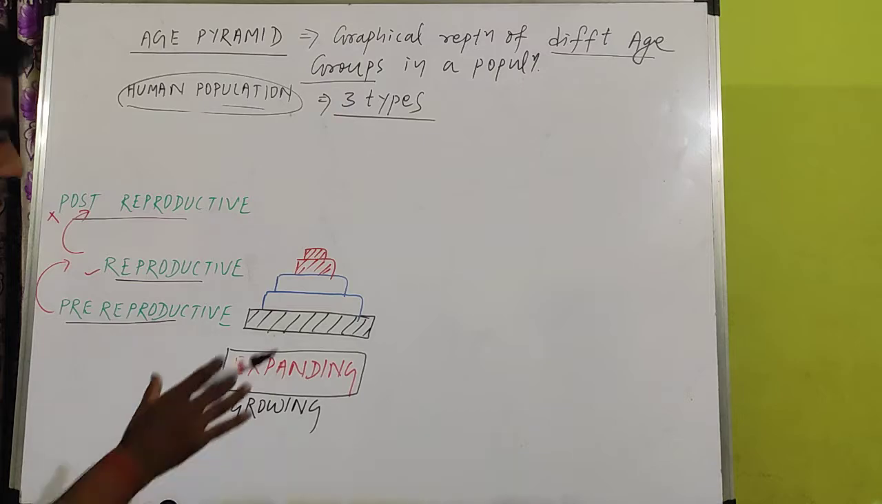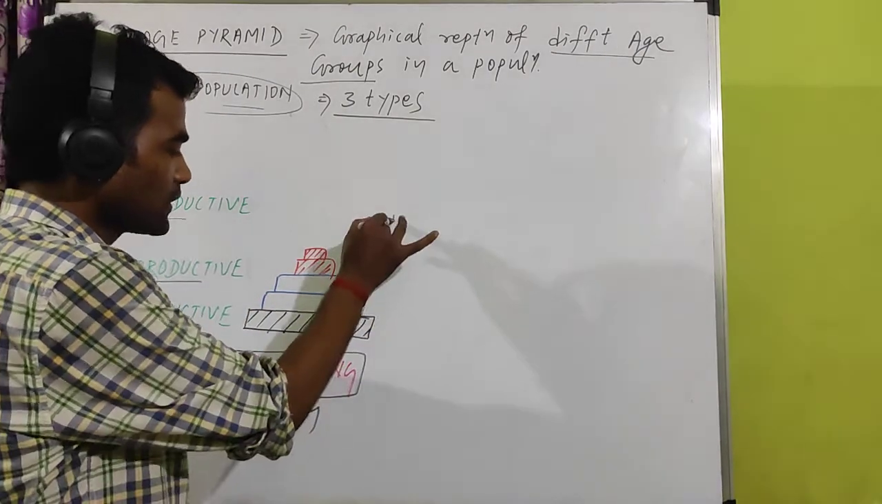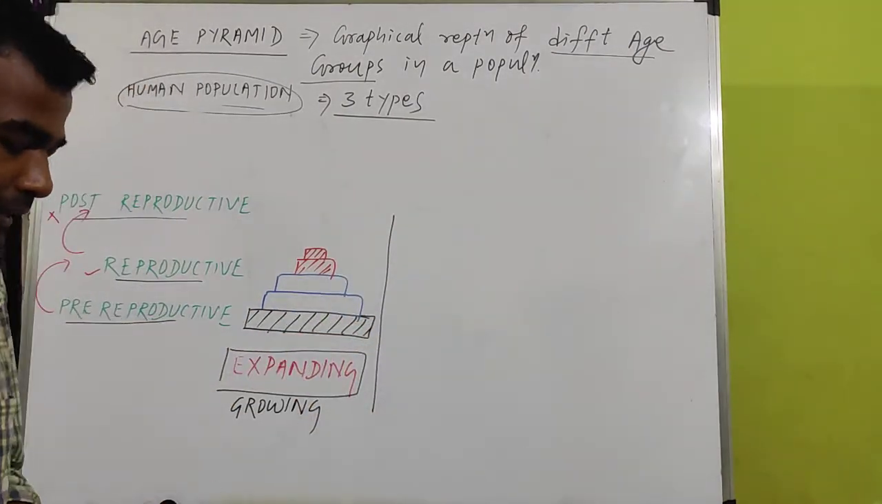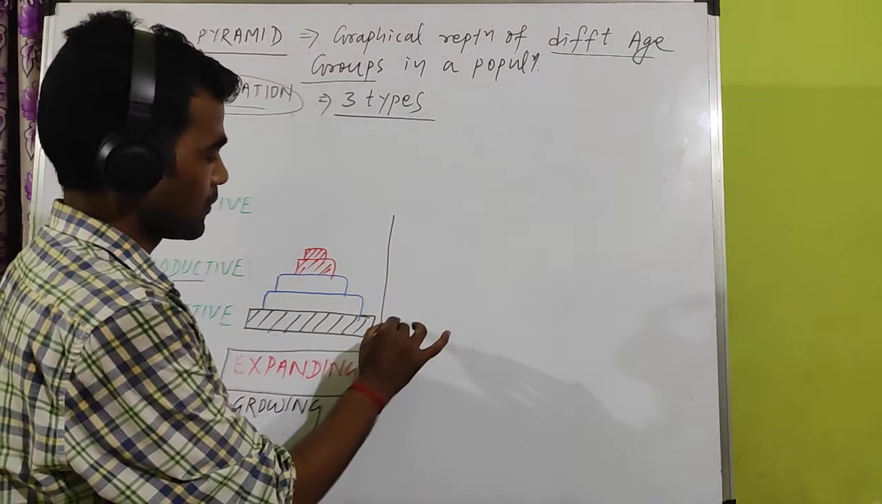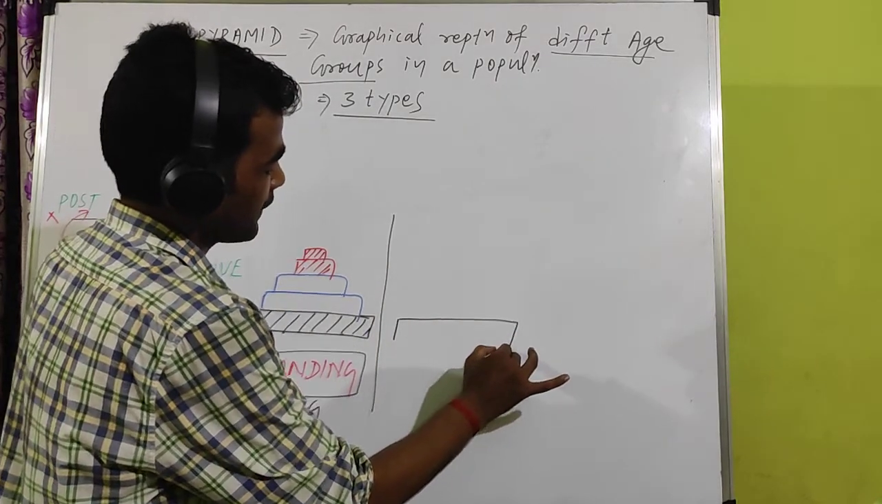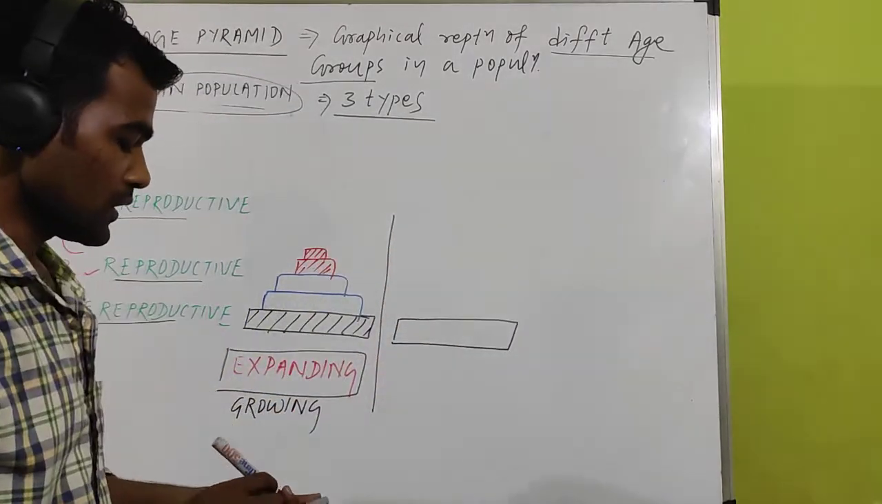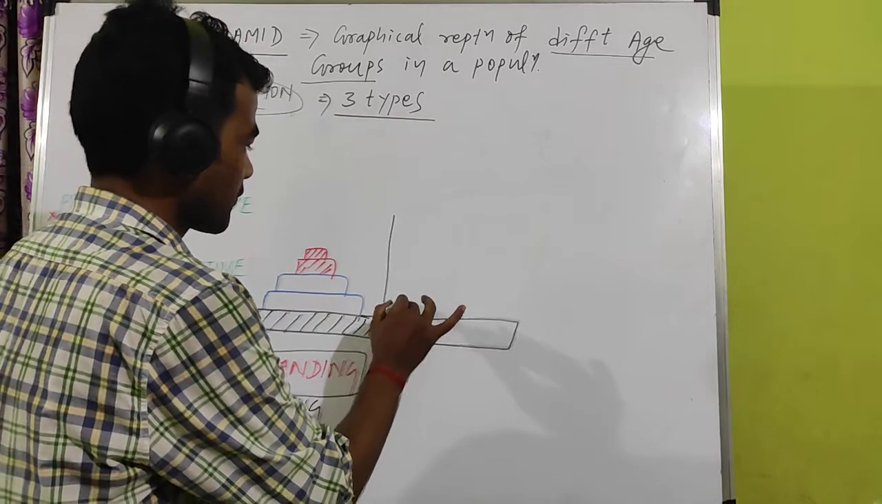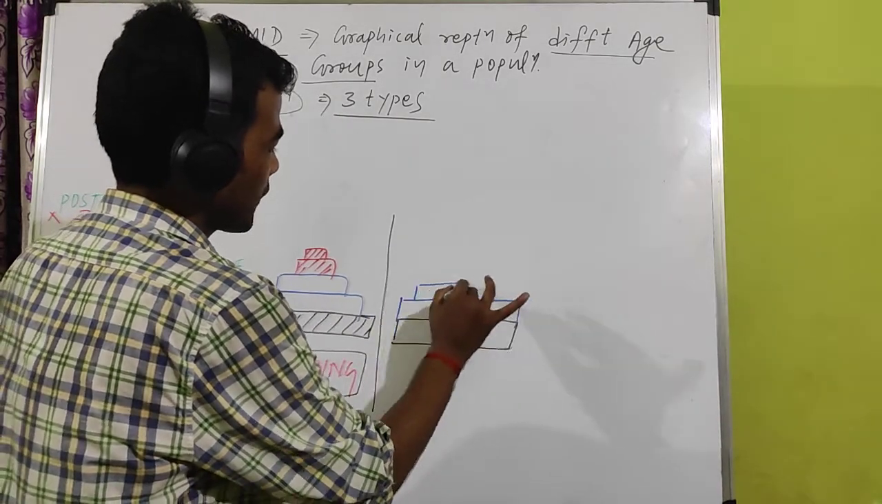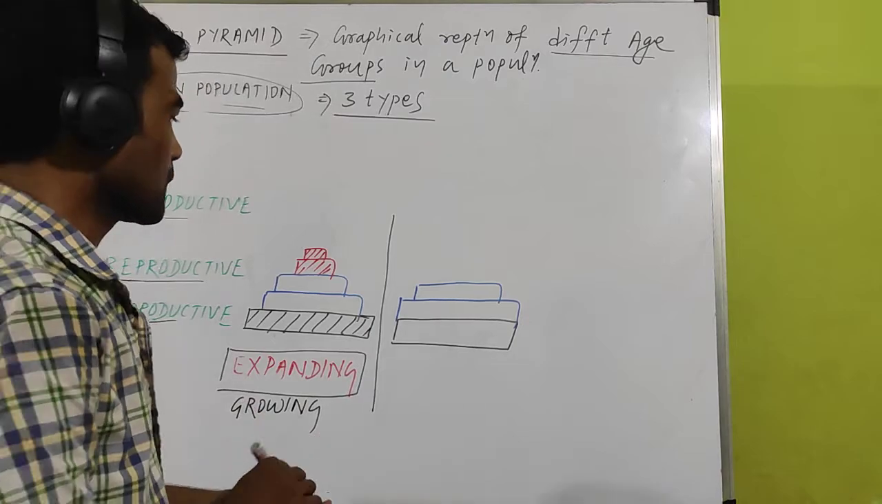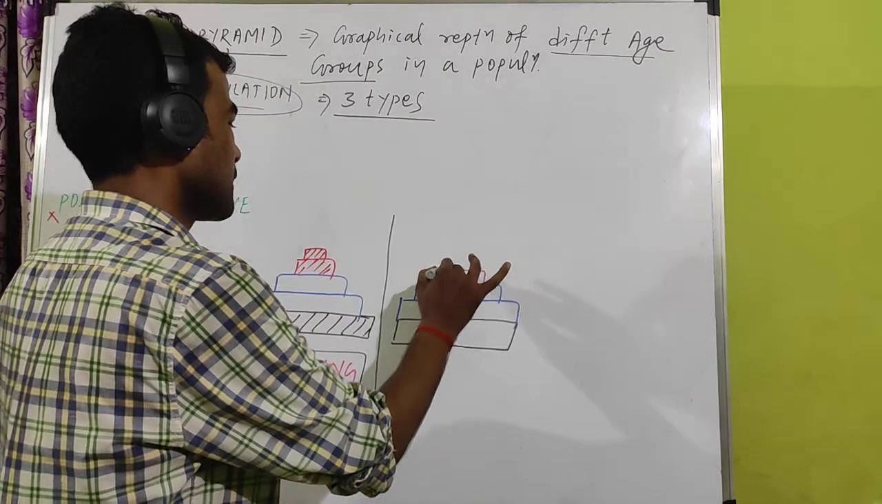Similarly, side by side we will compare with other pyramids. Let's take another example. This is the pre-reproductive age. Next is the reproductive. And the last one is post-reproductive.